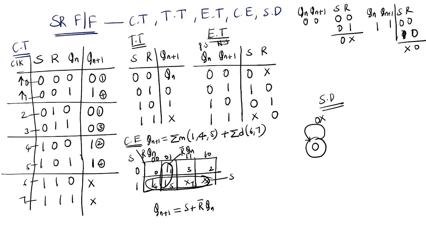You are at 0. Next, this one I am checking. It will go to the next state. What is the next state? 1. What are the inputs? 1, 0. Okay, you are at 1. What is the next state? It is 0 and the inputs are 0, 1. Yeah, you are at 1. What is the next state? Same state, no? Don't care 0. These are the inputs. These are the SR flip-flop characteristic table, truth table, excitation table, characteristic equation, and state diagram. Did you understand?